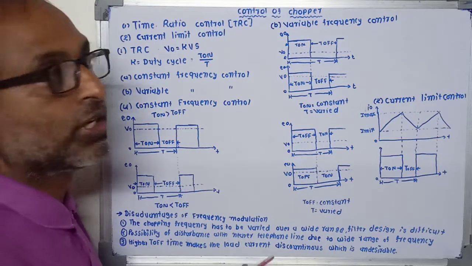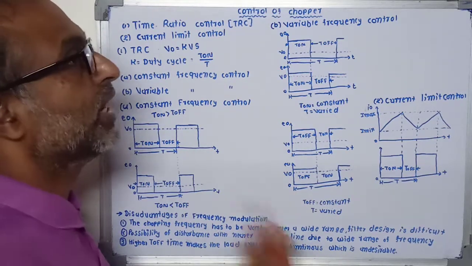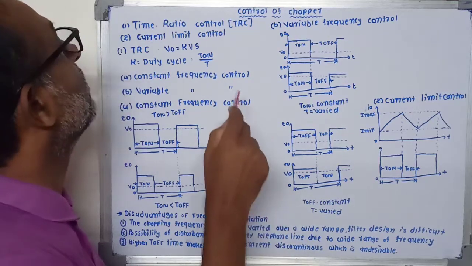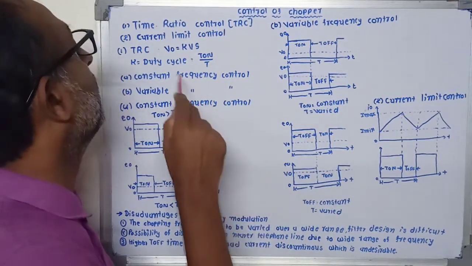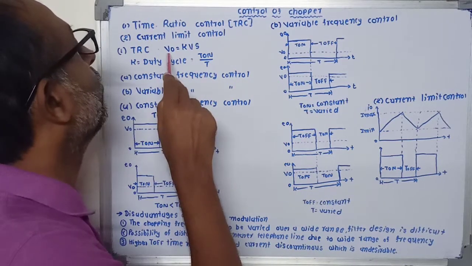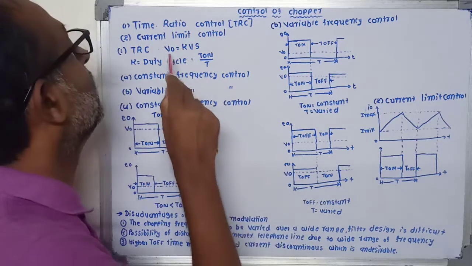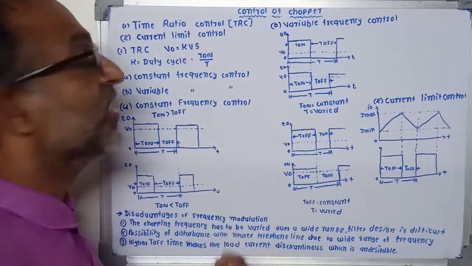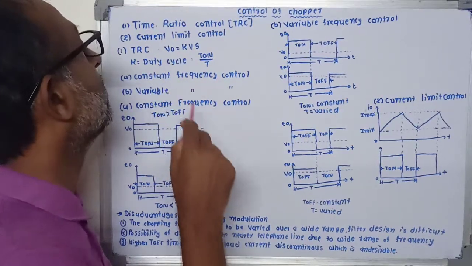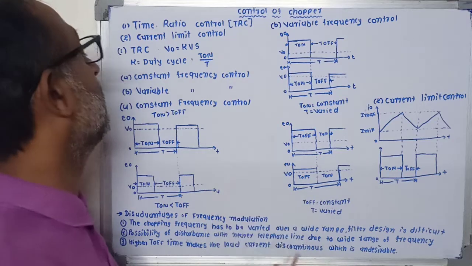We have already studied that the average output voltage across the load can be controlled by adjusting the duty cycle. The output voltage is directly proportional to the duty cycle, and its equation is V0 = K Vs. So if we change the duty cycle, the output voltage also changes.